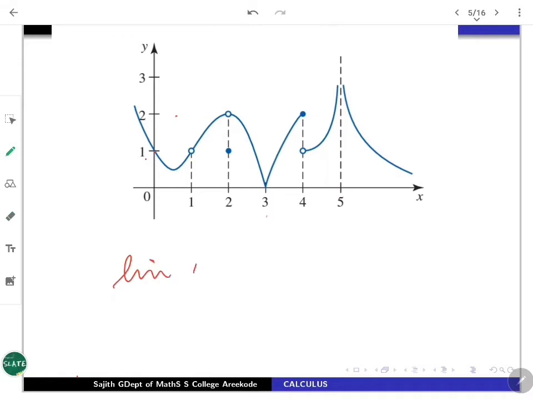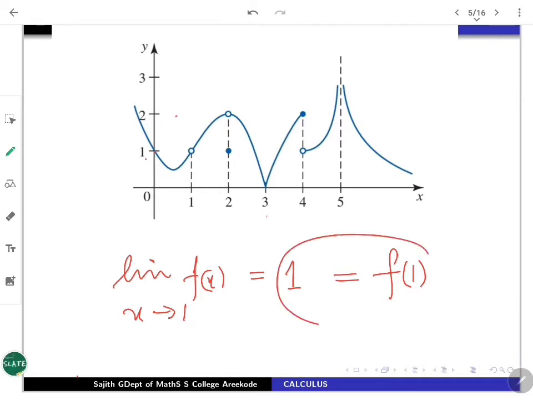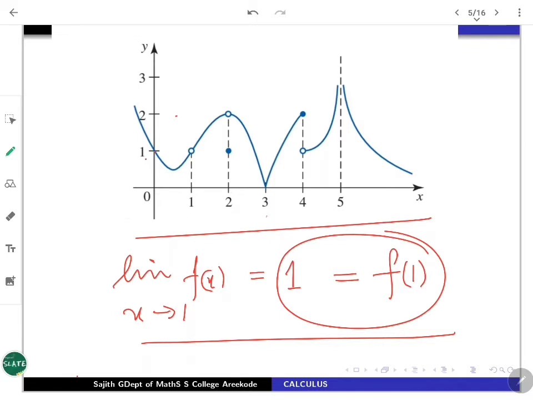The limit of f of x as x is nearing 1 is 1, but f of 1 is not there. But if you redefine the function f at 1, say define f at 1 as 1, the function is going to be continuous at 1. So that discontinuity at 1 can be removed by redefining, just giving the evaluation there.